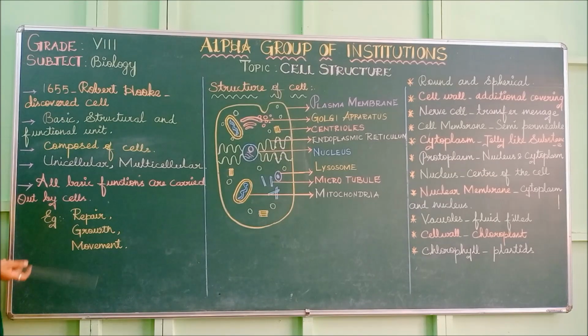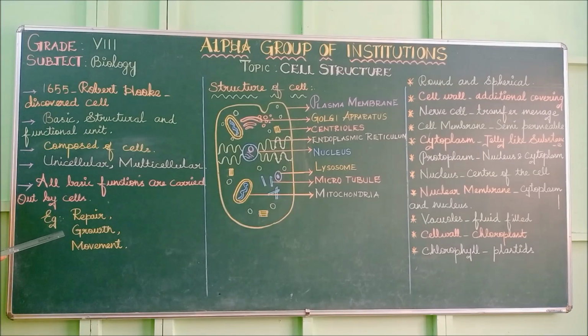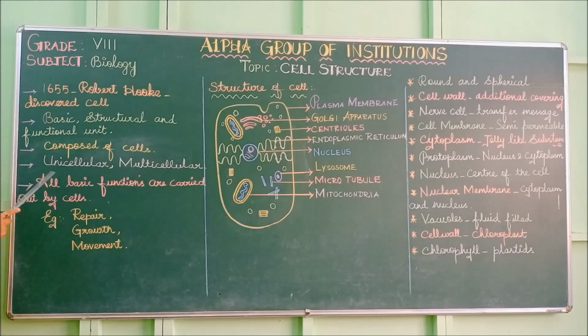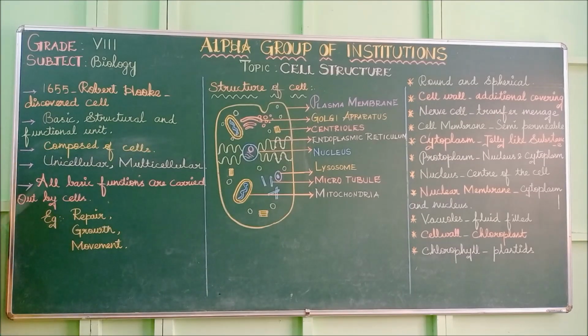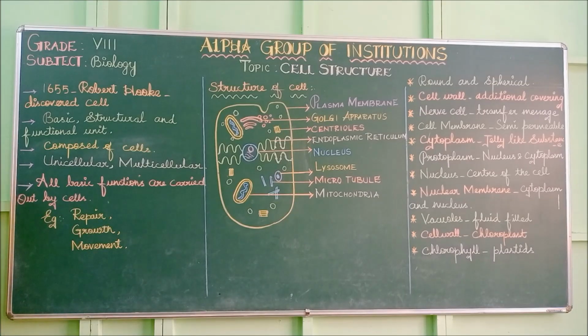So in higher organisms also cells will be present, but they will be present in larger numbers. So in unicellular organisms and multicellular organisms, cells will be present. Then next is that all basic functions are carried out by cells only. I said functional unit. It is the functional unit, right?